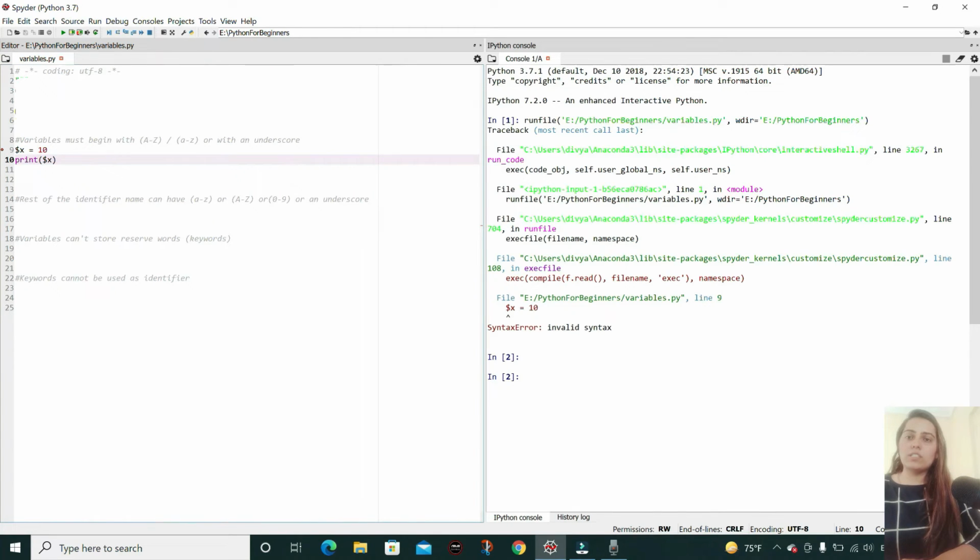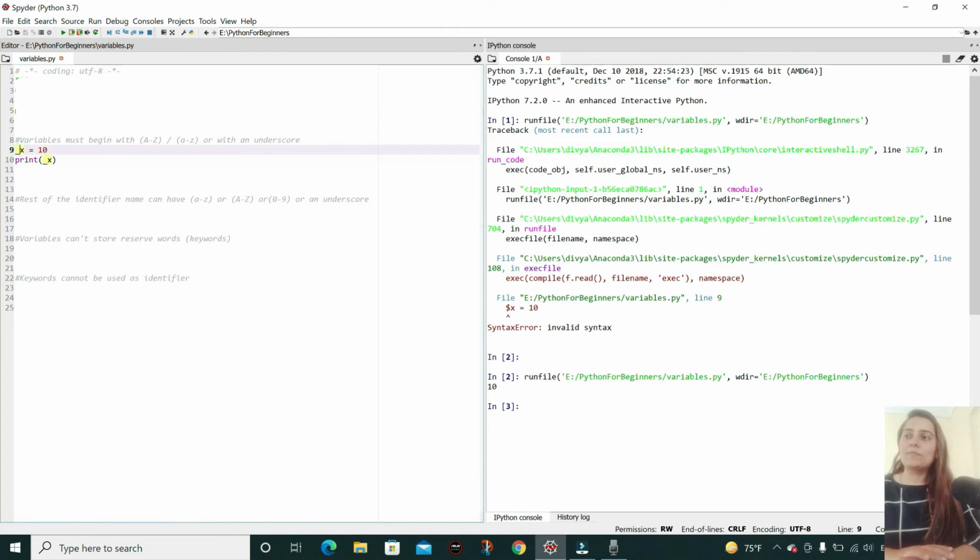Let me run this, and yes, it's giving an error, that it cannot run the file. So if I instead use an underscore in the beginning and replace it here as well, this goes by the rule that underscores can be used in the beginning of an identifier. Let me run this again, and it's printing 10 over here.